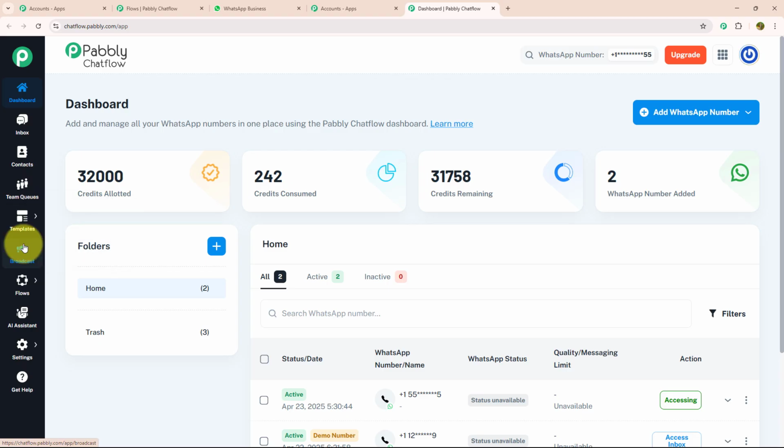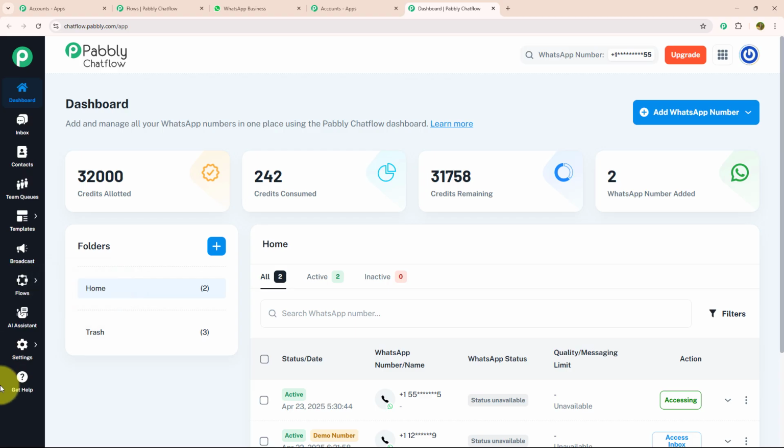Below template, we have broadcast where you can send mass messages to bulk customers using a customized template. After that, we have flow, which is a powerful tool to create a chatbot. Below that, we have AI Assistant, Setting and Get Help. If you want to know each feature individually, we have created a separate video for that. Link will be provided in the description box.